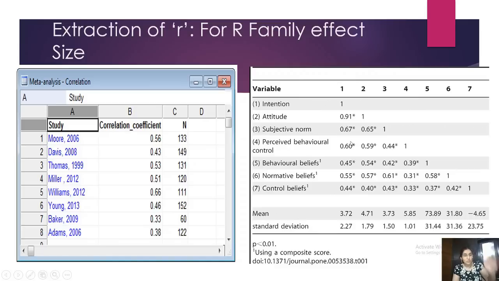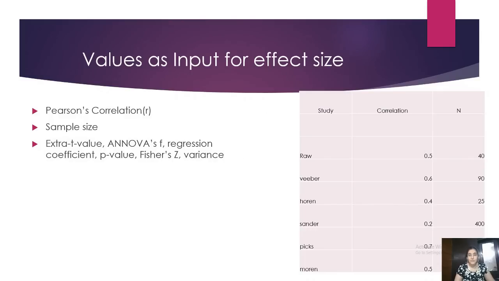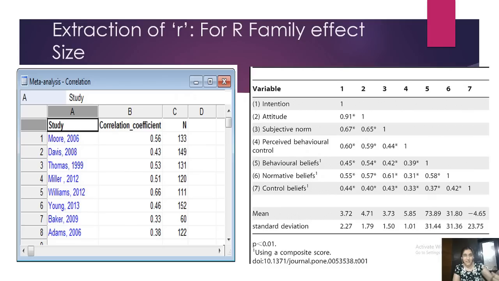Then I will have to repeat this whole Excel sheet for 31 papers for perceived behavioral control and intention, 0.60. And similarly for 31 papers. Okay, so it's not that easy. For every bivariate relationship, you will have to do a meta-analysis. Okay, this is the input for effect size. I think I already explained that here, if you remember.